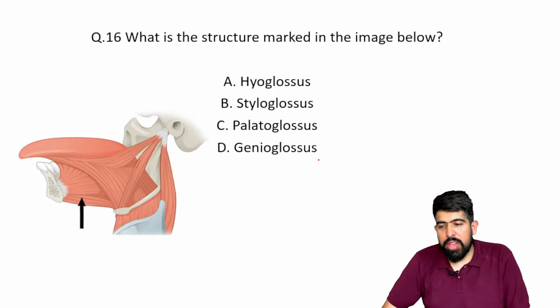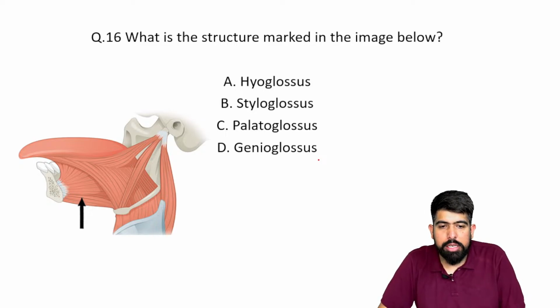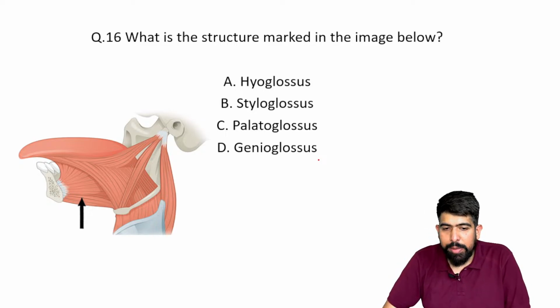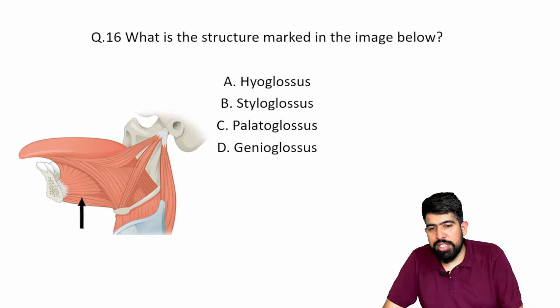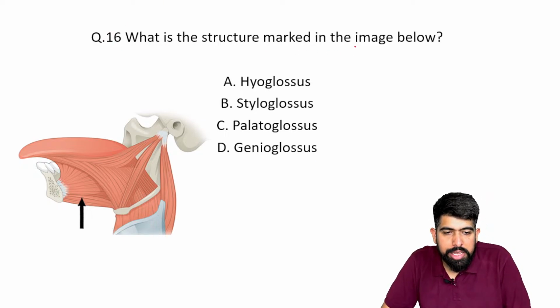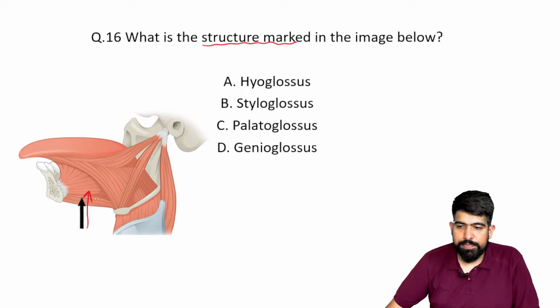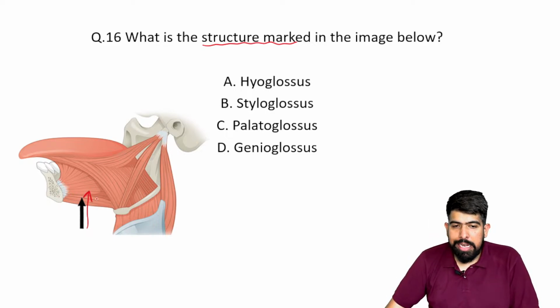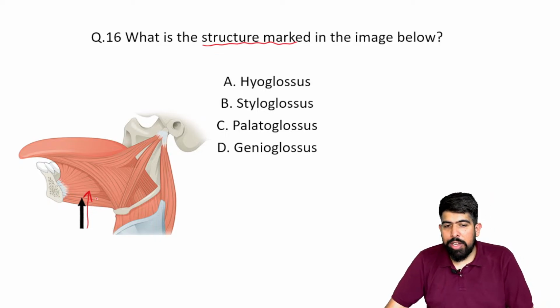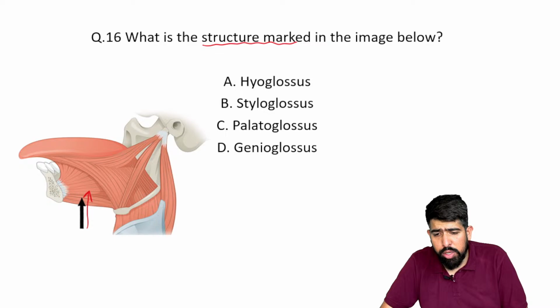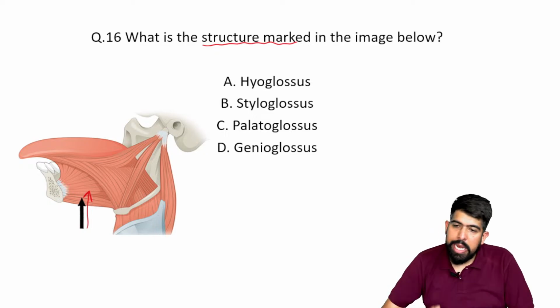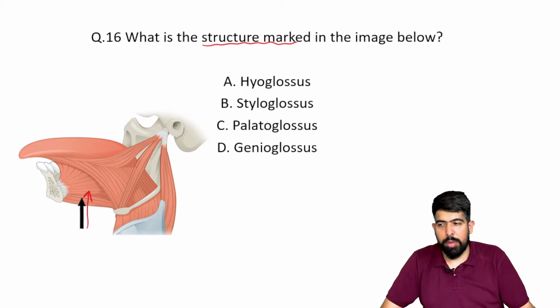All right, let's move forward. Again, a very important question, from the muscles of the tongue. The question asks: what is the structure marked in the image below? You can see the structure marked here, this particular muscle. The options are clearly given: A is hyoglossus, B is styloglossus, C is palatoglossus, and D is genioglossus. I'm waiting for everyone's answer. This is a very important topic.